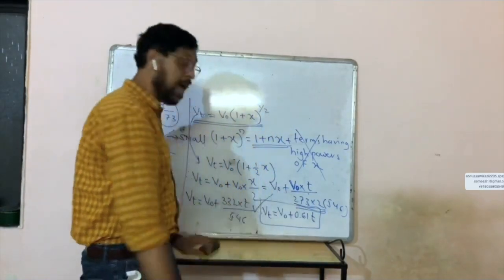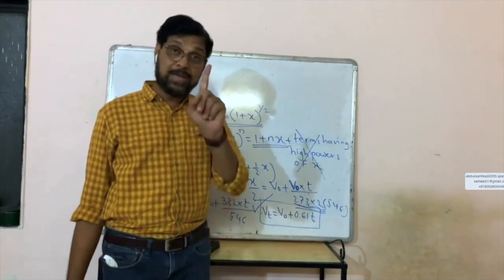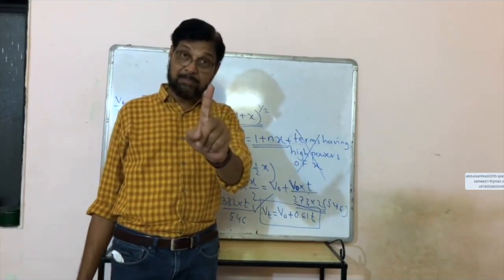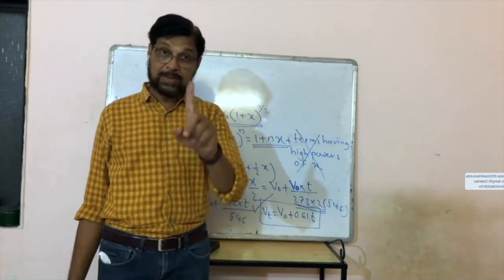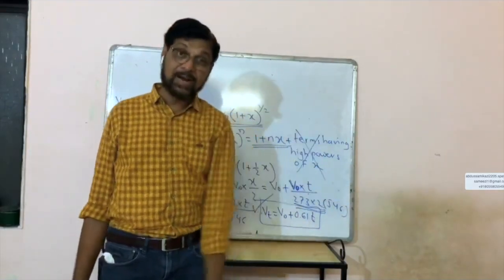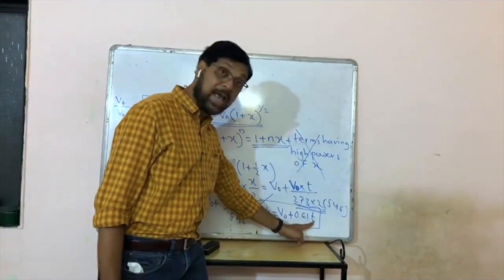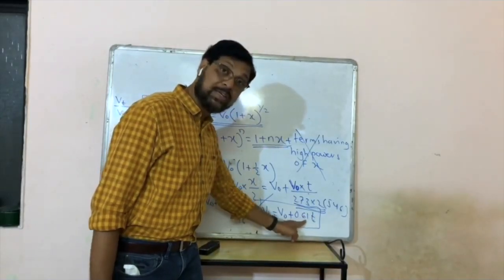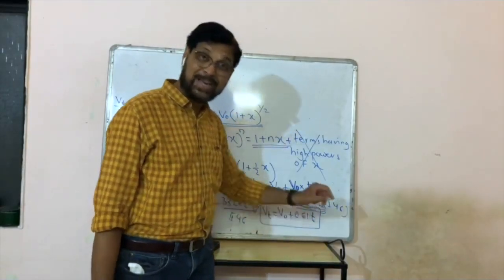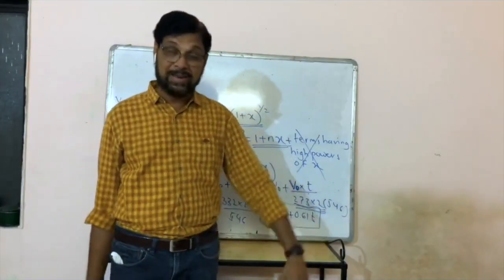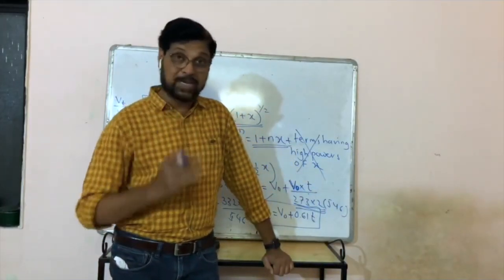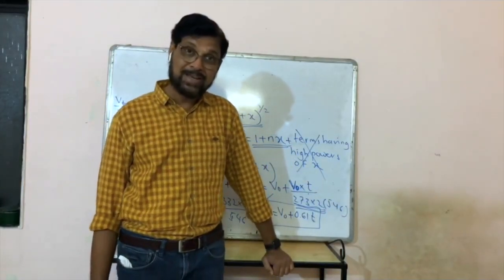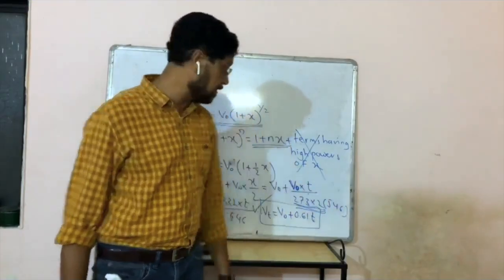This formula means that for every 1 degree rise in temperature, the velocity of sound will increase by this much. That is the effect of temperature on velocity of sound in air or in any gas.